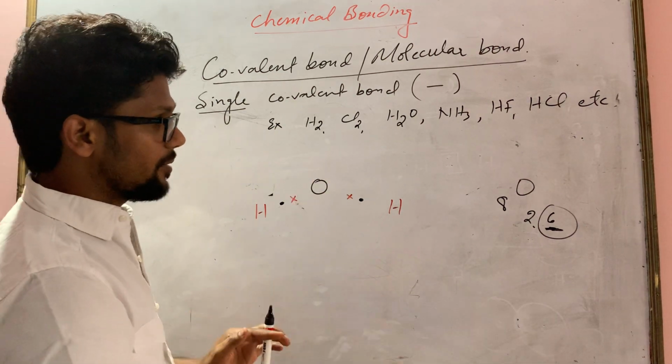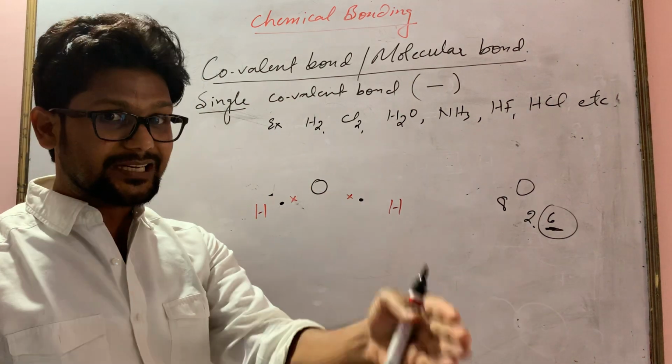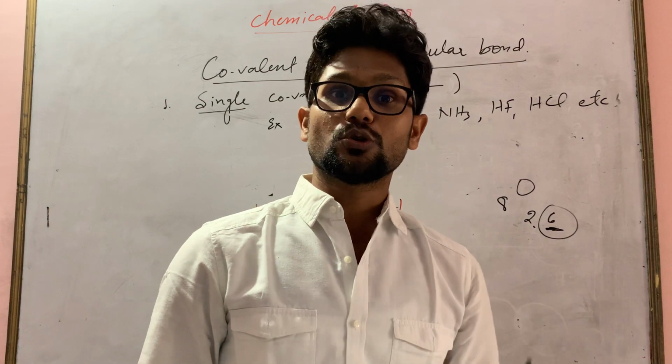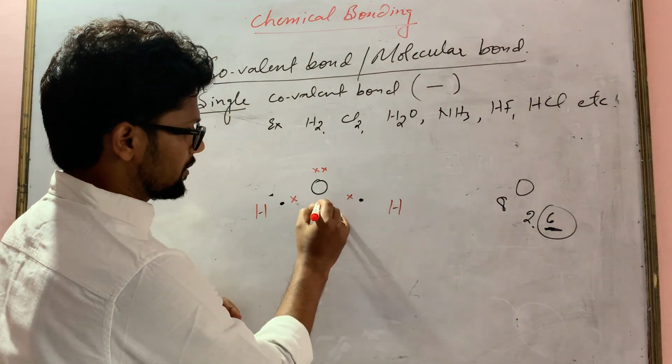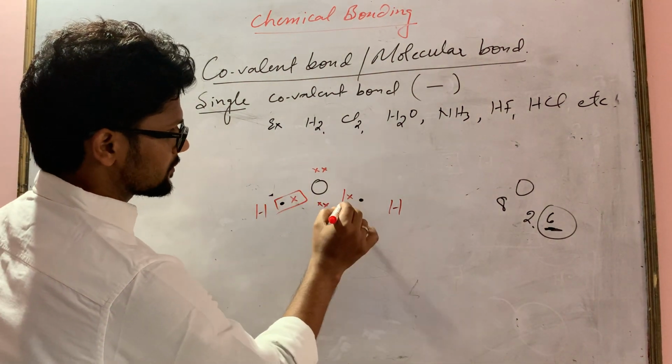Now, how many electrons are still left to write? We have written 2, which means 4 are written. And as I have told you, the electrons should always be in pairs. Right, here a cross, and here a cross. And so here, a box.